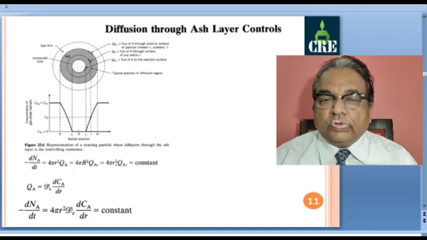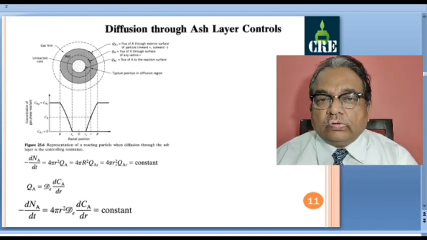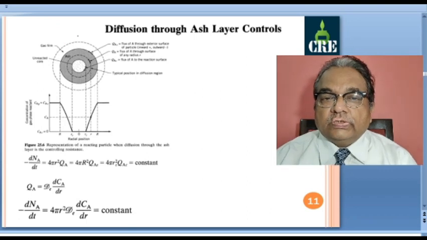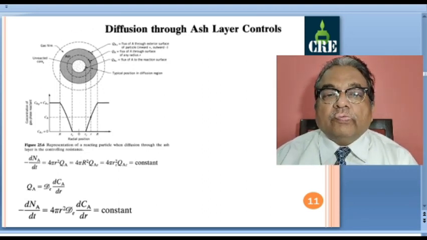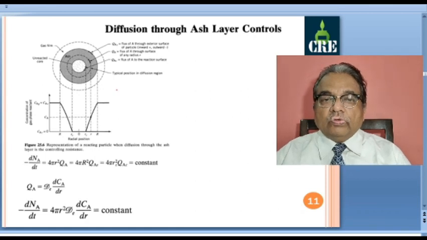We have studied two different resistances to be controlling. The first one was gas film diffusion controls and second, chemical reaction controls. Now we will look into the third resistance, which is diffusion through ash layer, and if this resistance is controlling, we will consider other two are not there and we will try to write down equation explaining this criteria, and finally we will obtain the relationship for t by tau in terms of XB in the similar manner in which we have done for other two cases.